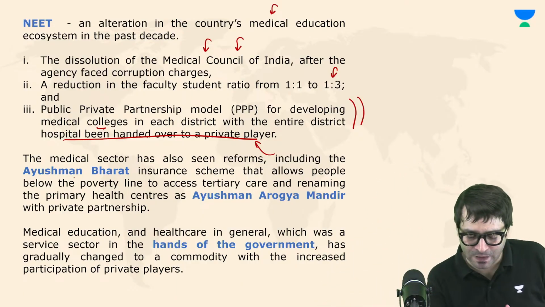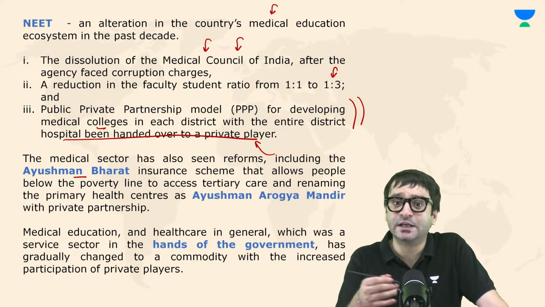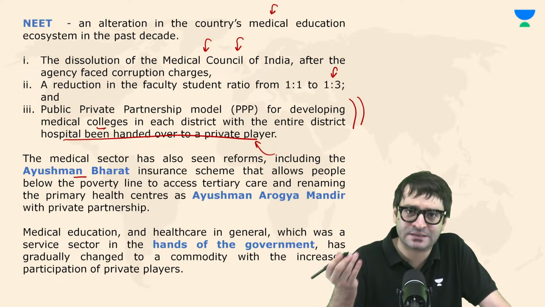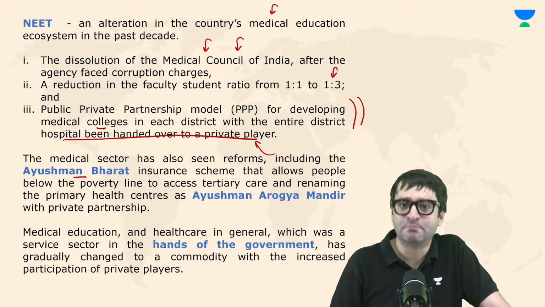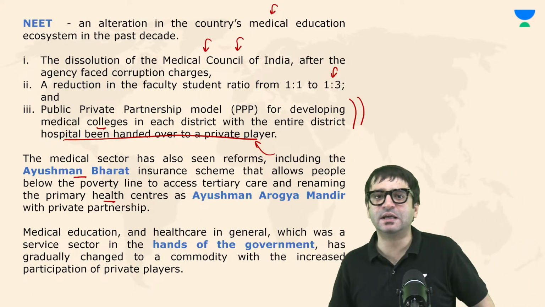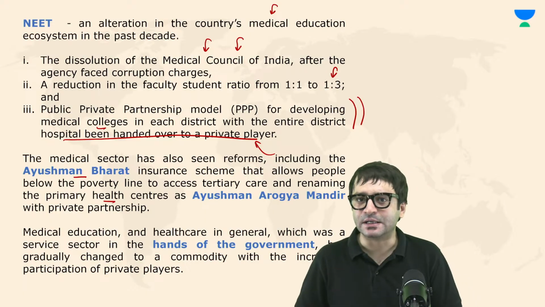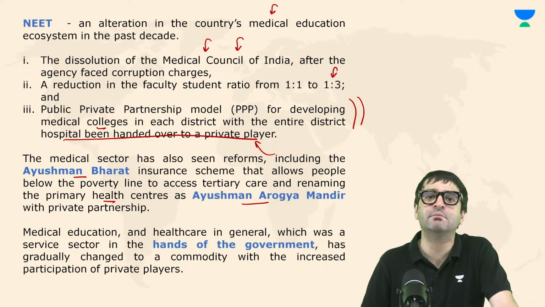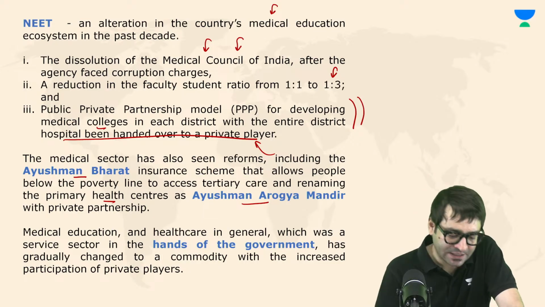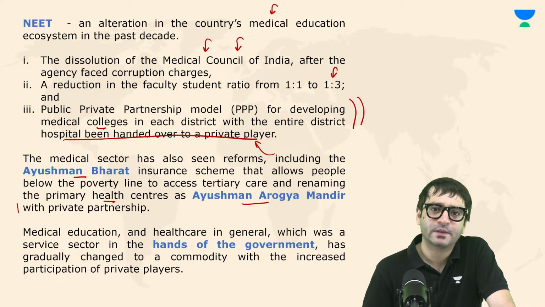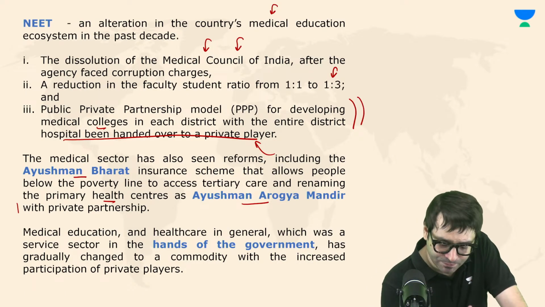And then we saw Ayushman Bharat, a medical insurance scheme that allows the needy, the poor, the marginalized, the downtrodden sections of society to get medical insurance. And then primary health centers, which you see in states, in localities, were renamed as Ayushman Arogya Mandir. But the point is, all this was done through private partnership, which means you involve private players.